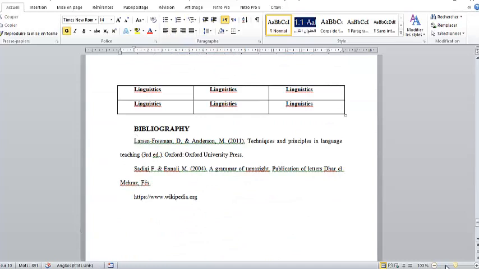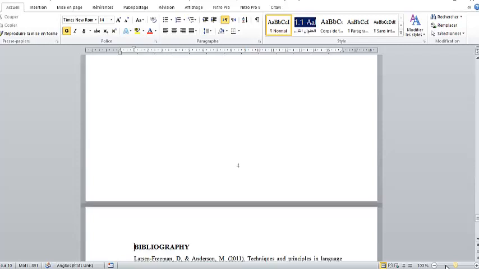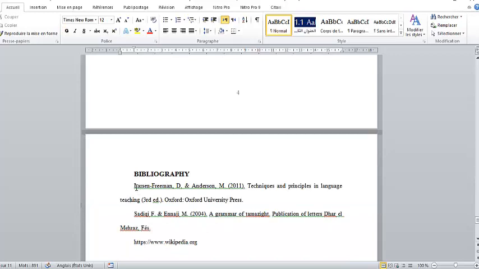Now, the bibliography should start on a new page, okay? And you organize, you classify, you rank your references in alphabetic order. So you see L, S, and so on. Now here, family name and first name, just the first letter of the first name.